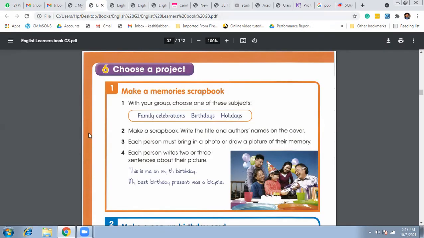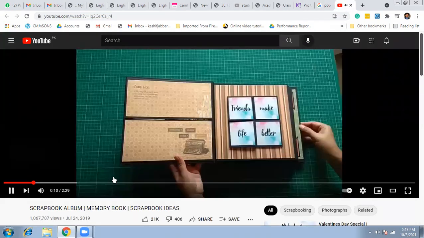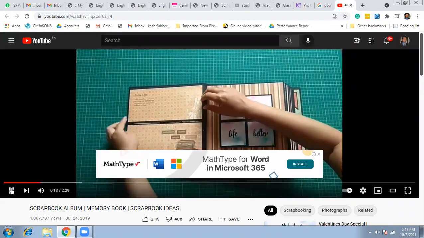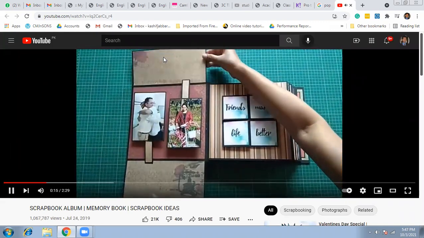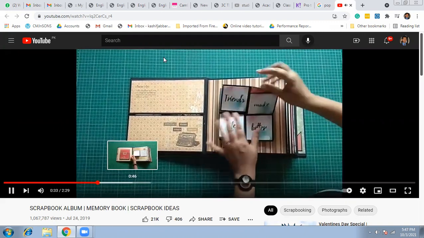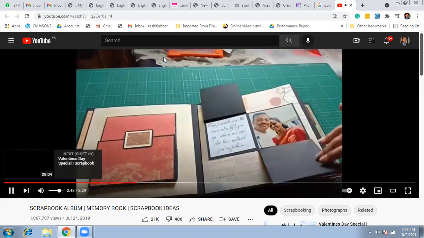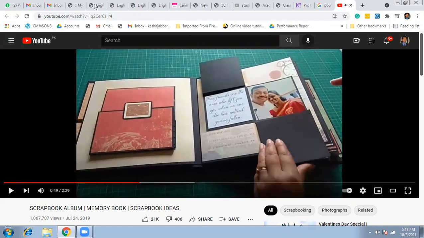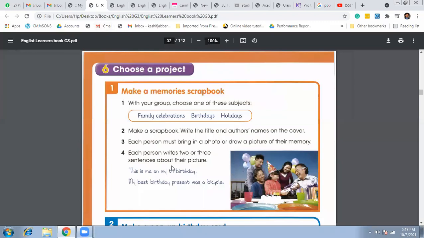Like I gave you an example of a scrapbook. I showed you a video on YouTube. To see further, you can watch the video on YouTube. Now, how you can make a scrapbook, right? So here was an idea. So see, this is the kind of scrapbook that you are going to prepare.